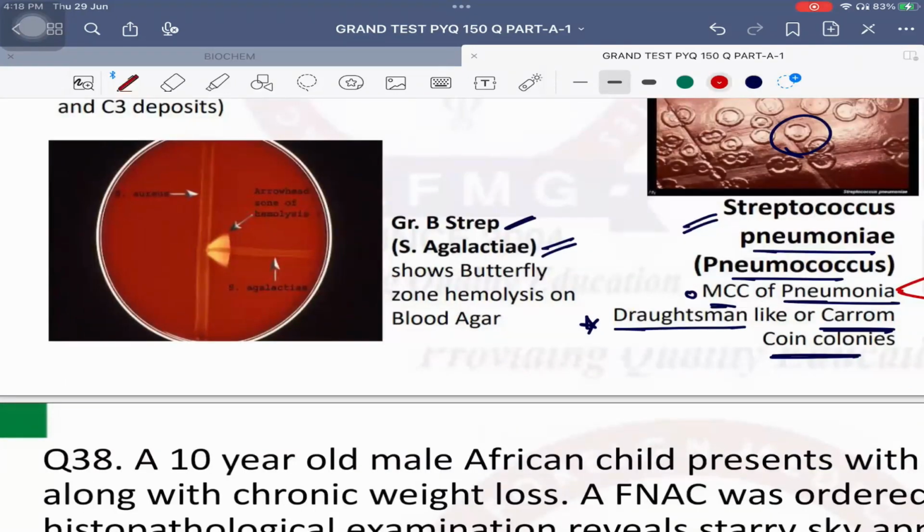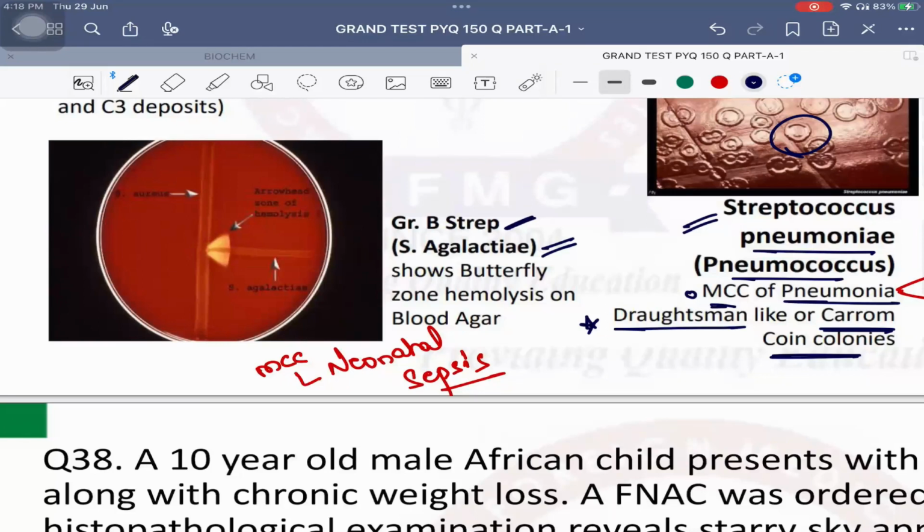Okay, important: Streptococcus agalactiae or Group B Streptococcus is the most common cause of neonatal meningitis as well as neonatal sepsis worldwide. Okay? Most common cause of neonatal sepsis worldwide. Answer is Group B Streptococcus. Most common cause of neonatal sepsis in hospitals worldwide: E. coli. Answer is E. coli.